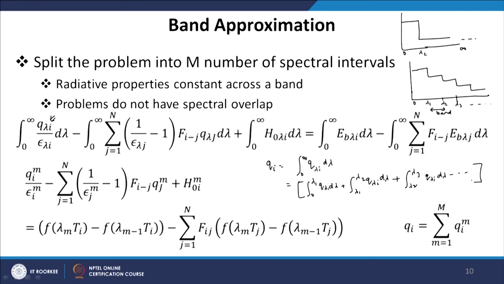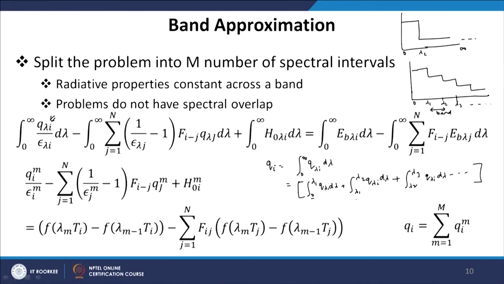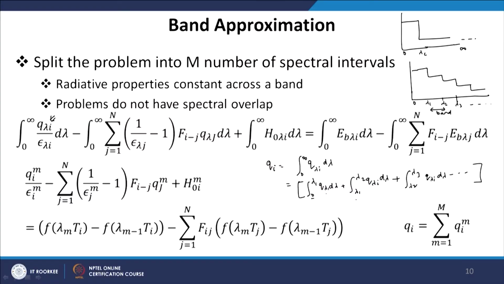There may be m such bands. So, we have split the spectral integration into a number of small intervals. Each of these intervals does not overlap, that is the prime condition. So, 0 to lambda 1 and lambda 1 to lambda 2, these spectral intervals do not have any overlap. Once we do that, we can assume that q lambda is independent of lambda for each spectral interval.